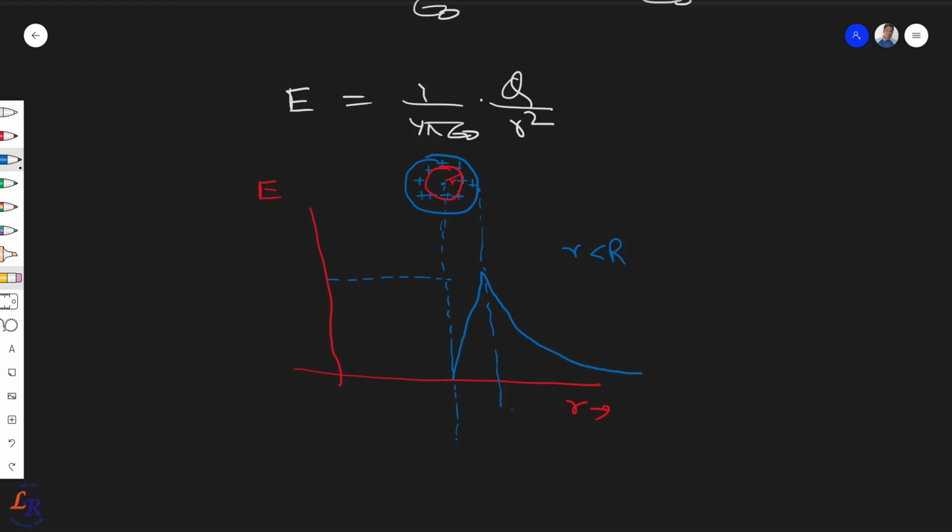And then it will come out at 1 upon r square, right? So here at this point the electric field, as we have seen, is given by 1 upon 4 pi epsilon 0 Q r upon R cube, and the maximum is here at the point r equal to R, which is 1 upon 4 pi epsilon 0 Q upon R square. That is the maximum value, and beyond that it comes out to be 1 upon 4 pi epsilon 0 Q upon r square as it moves further.